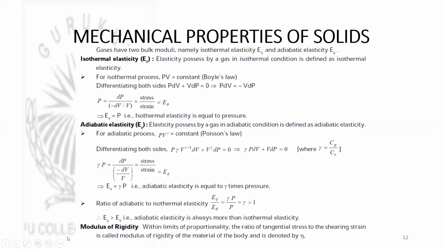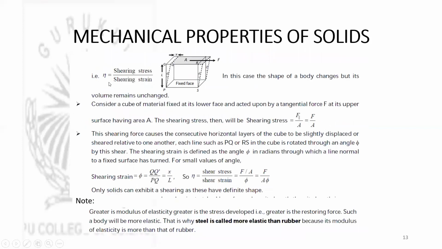Now moving ahead, modulus of rigidity. Within limits of proportionality or within elastic limit, the ratio of tangential stress to shearing strain is called modulus of rigidity of the material of the body, and it is denoted by eta. So eta is equal to shearing stress by shearing strain. In this case, the shape of the body changes, but its volume remains unchanged. See, in earlier cases, there were changes in dimension, but in this case there will be no change in dimension, only a change in shape.